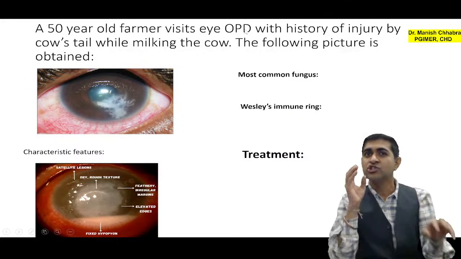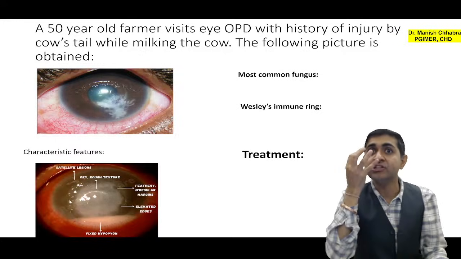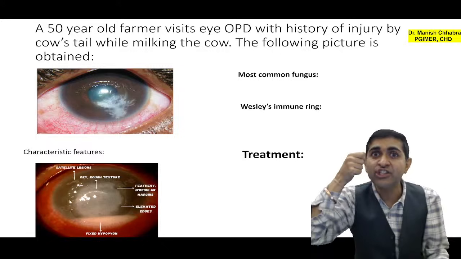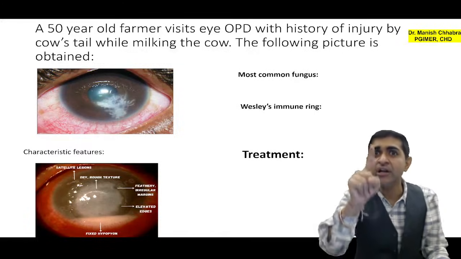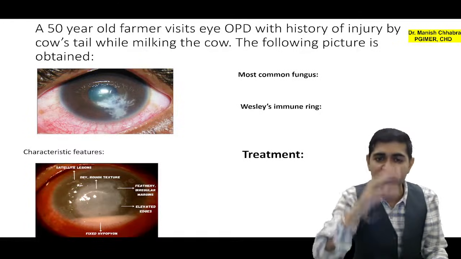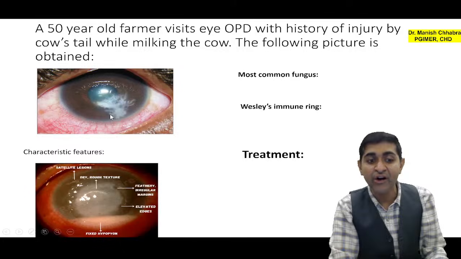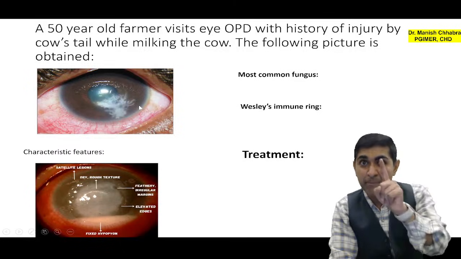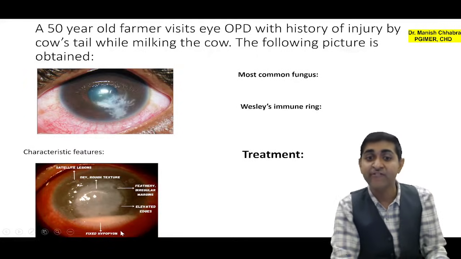All right. Now a 50-year-old farmer visits the OPD with a history of injury by a cow's tail while milking the cow. So a cow tail injury, or organic matter injury, or a leaf touching the eye, points towards a single type of keratitis. Keratitis means inflammation of the cornea or corneal ulcer, and that is fungal keratitis. You can appreciate that the margins are non-defined, fluffy margins, typical, and you can also see that there is hypopyon, but the hypopyon is fixed in fungal keratitis.